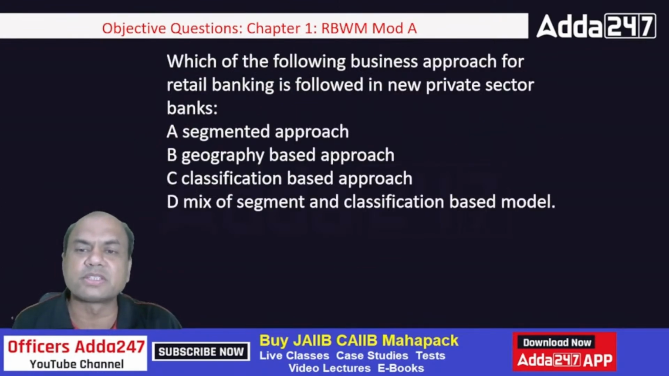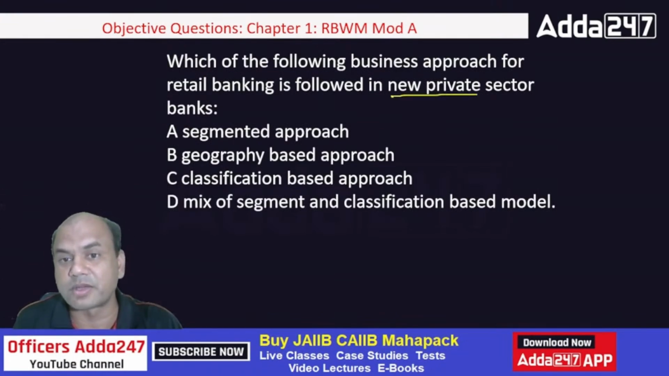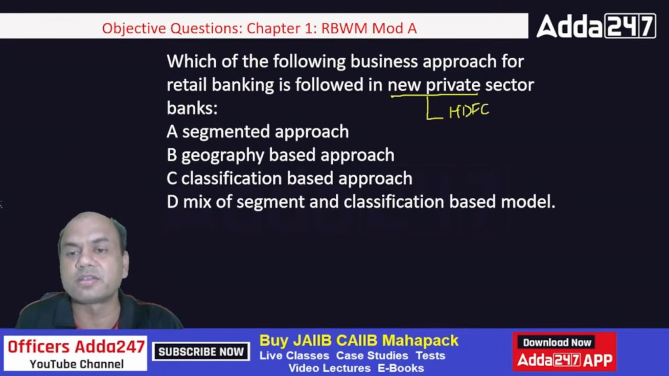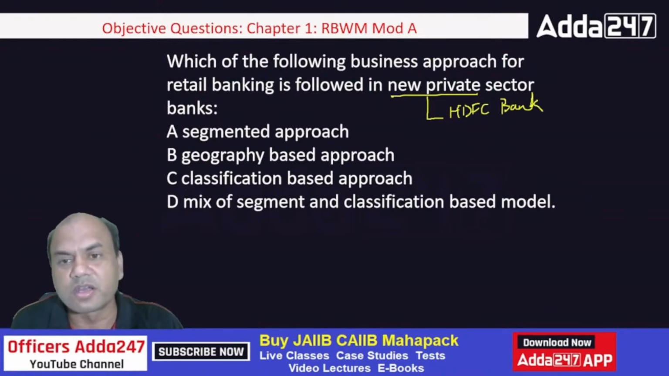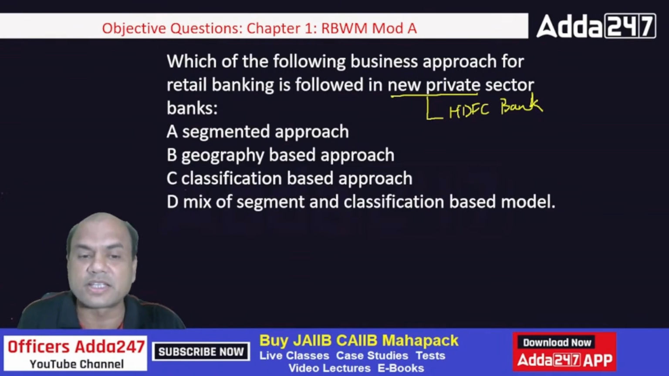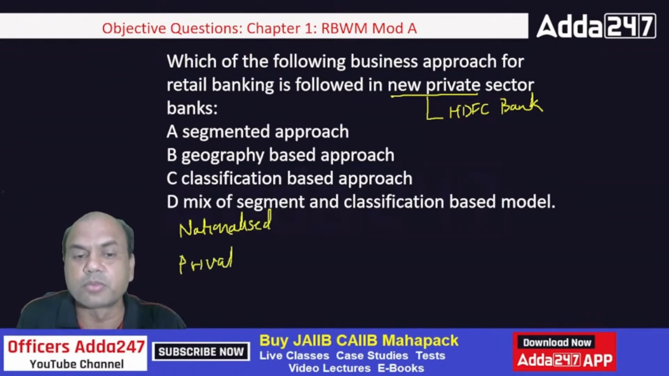Which of the following business approaches for retail banking is followed in new private sector banks? Now, new private sector banks, remember, means which banks? HDFC Bank, ICICI Bank, and all those. Remember, there are basically 3 to 4 types of banks here. There can be many classifications of banking. One way to classify them is nationalized banks and private banks. These are both commercial banks.